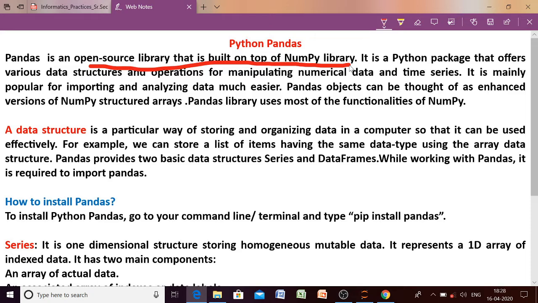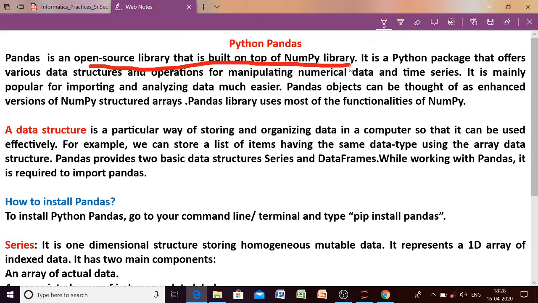When we are talking about data structure, what does it mean? Data structure is an important term used here, so let me explain what a data structure is. Data structure is nothing but a way to store and organize data in a systematic way so that we can access that data effectively. Okay, so storing and organizing data in a particular way so that we can perform operations on it and use it effectively later on.